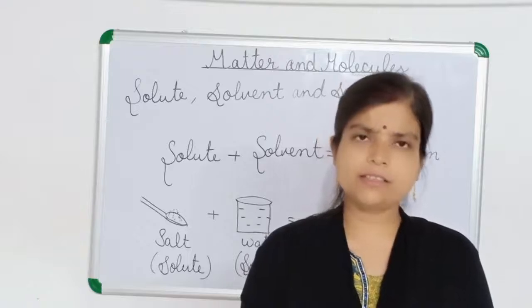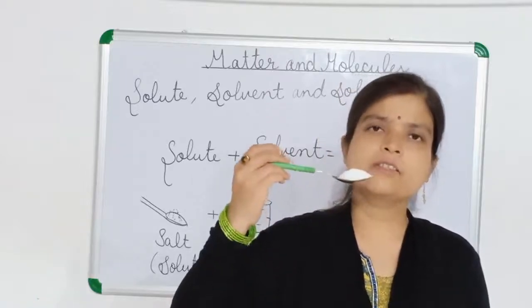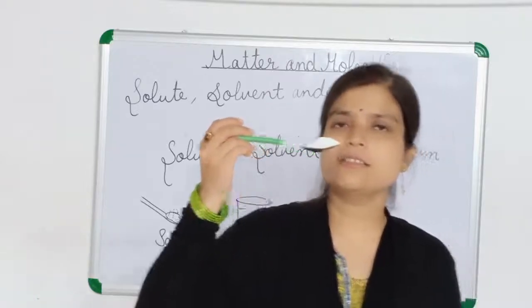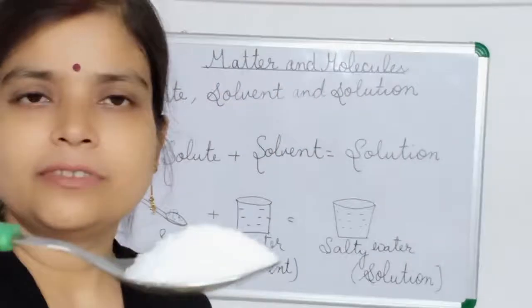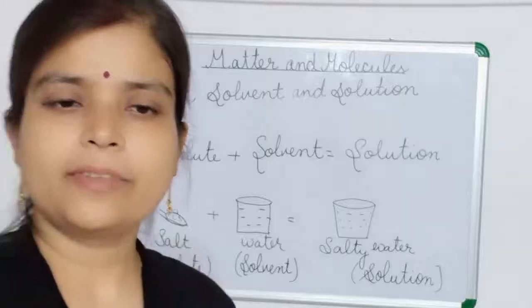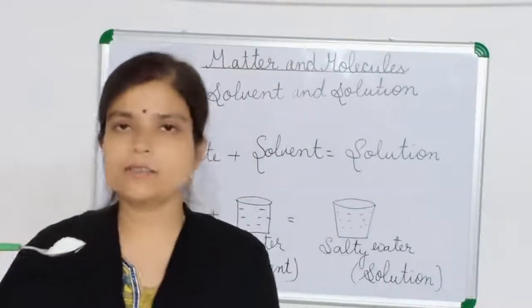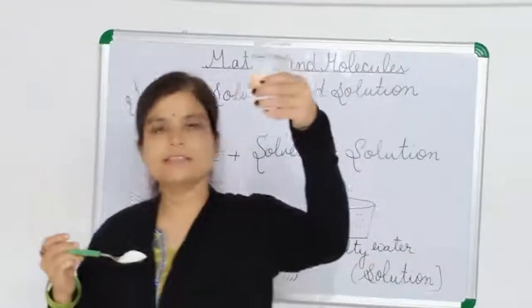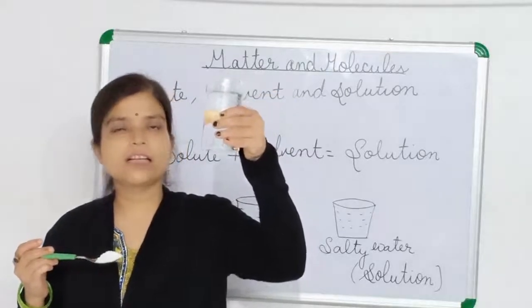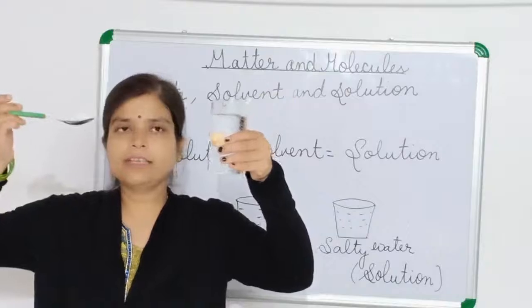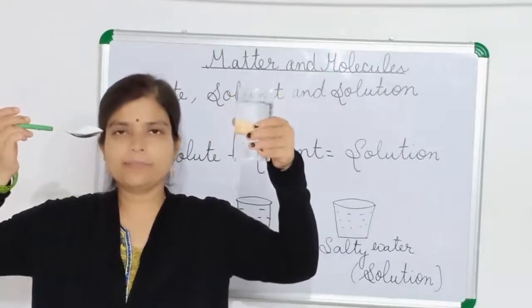So what is this? This is salt. And this is the solid form you can see here. It is of fine particle but it is solid. And what is this? This is water. And this is liquid. This is solid and this is liquid, okay?